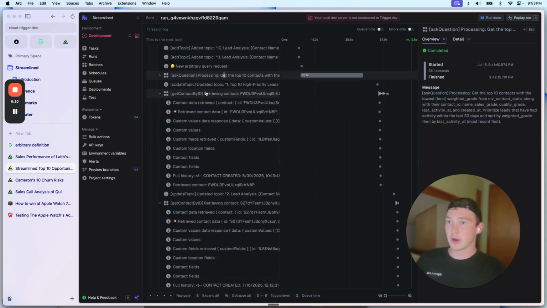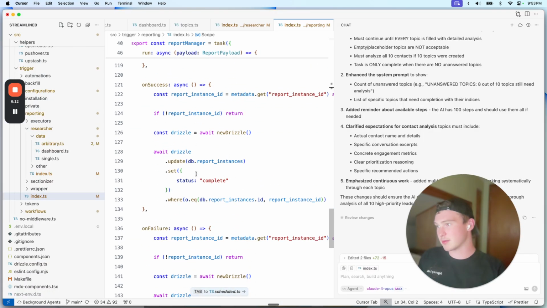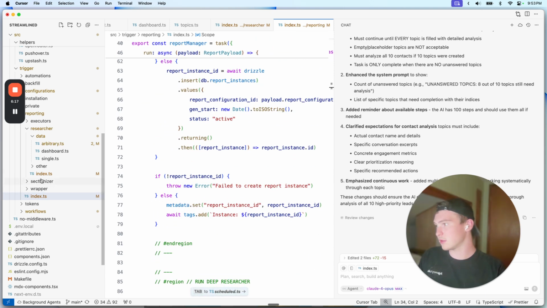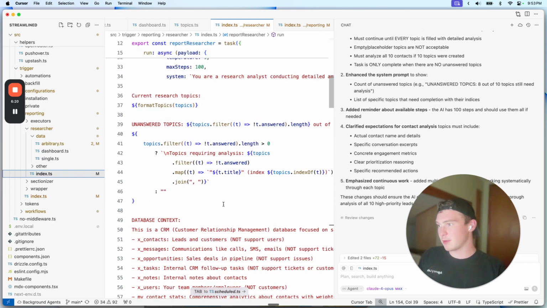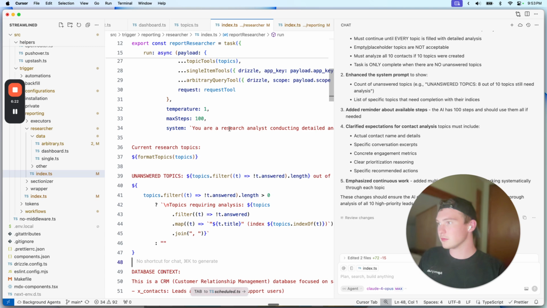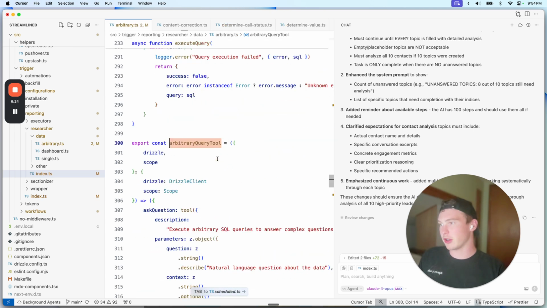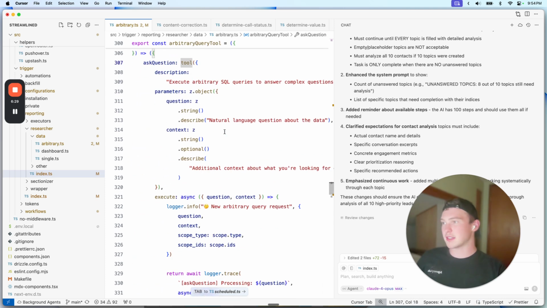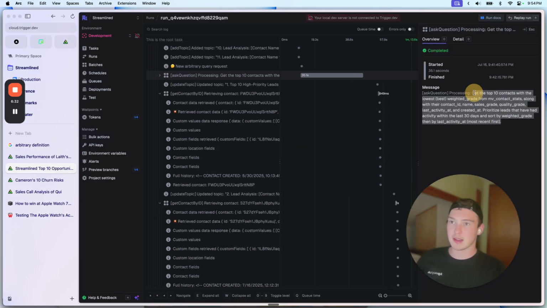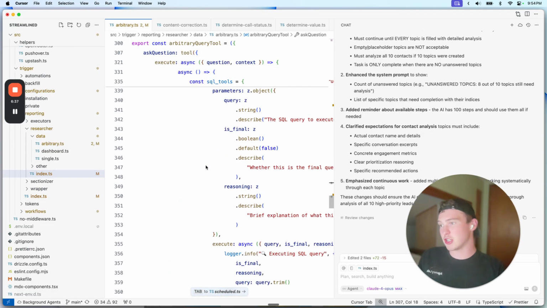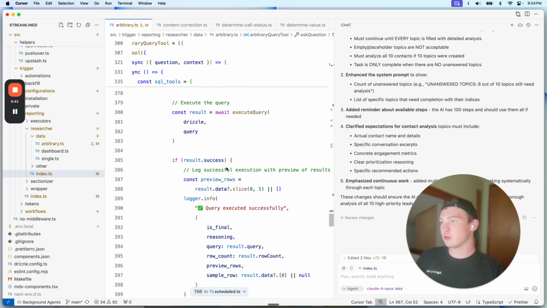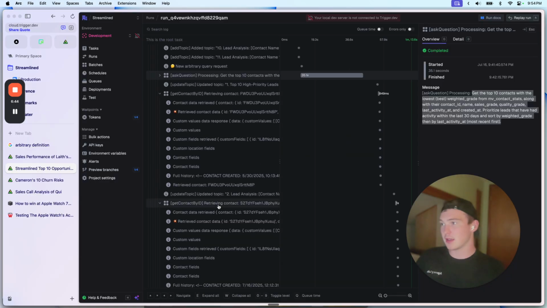But then it can ask a question, and what it does is we expose a tool to this AI here. Oh yeah, here. We expose a tool that is basically an arbitrary query tool, and this lets it ask a question. In this case, it's saying give me the top 10 contacts. Then we have a second agent whose job is to write the SQL query and return the results to the main agent.